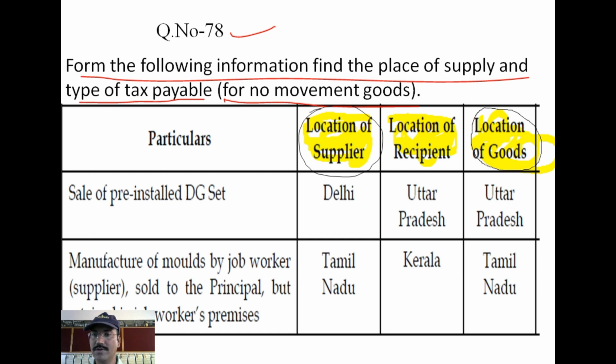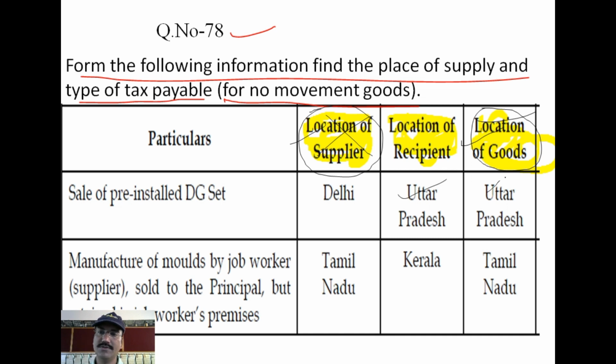Where are the goods? The goods are available in this place. So if they give the supplier place and the location of the goods, you need to count the location of the goods, not the supplier. So for value of supply purposes, don't take the supplier place. You need to find the location of the goods. The goods location is Uttar Pradesh. Where have the goods reached? The goods have reached Uttar Pradesh.